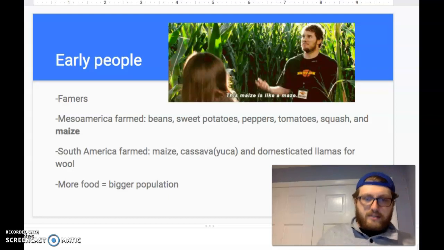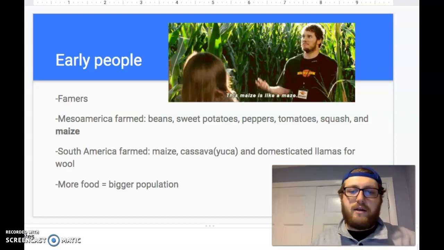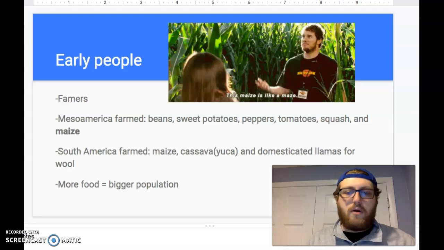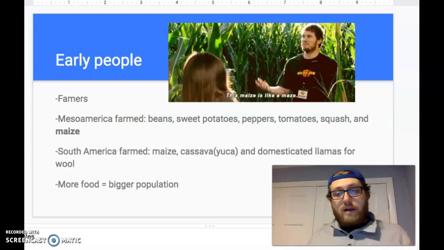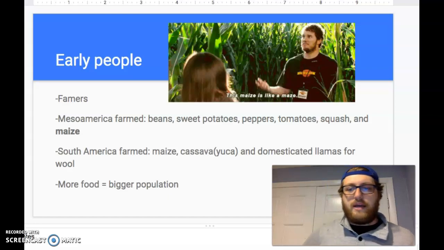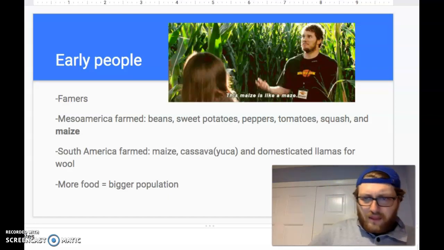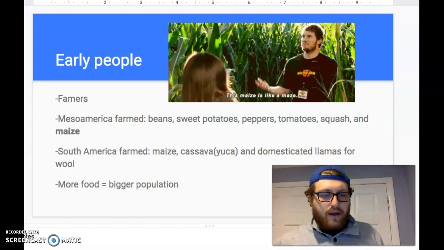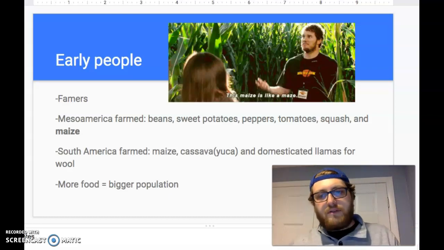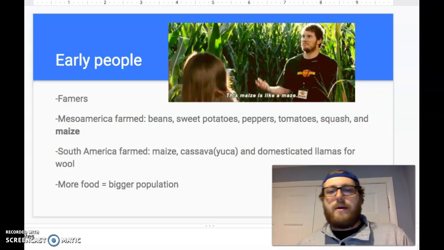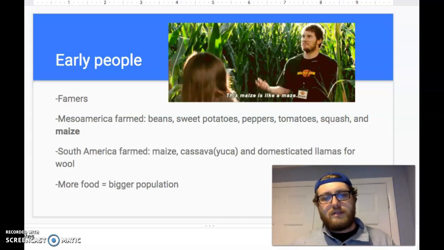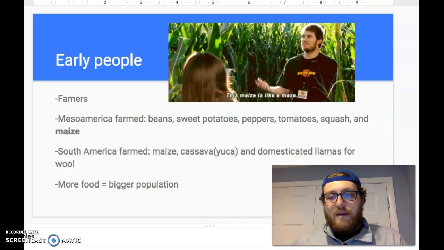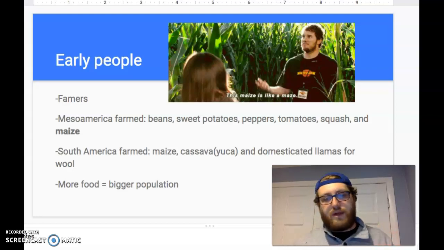Okay, South America, same thing. They're going to grow maize. You'll see more cassava now, or yuca, right? If you know yuca, it's like a root. Very, very tasty. Almost tastes like a potato. They will domesticate llamas for wool, another thing that we don't really find throughout the world. We haven't talked about llamas yet. I know we talked about camels in Africa and in the Middle East. In Europe, they're using horses. But llamas were not really found anywhere other than the Americas. So that's another export for the Americas.